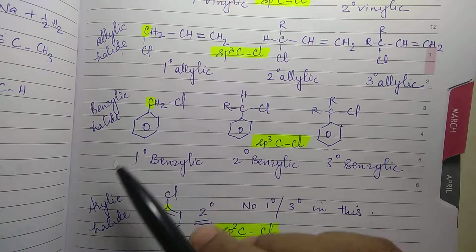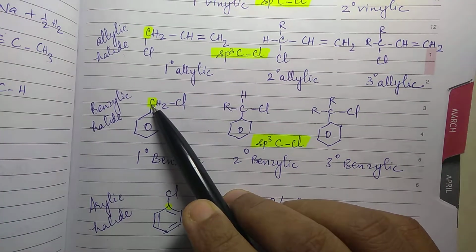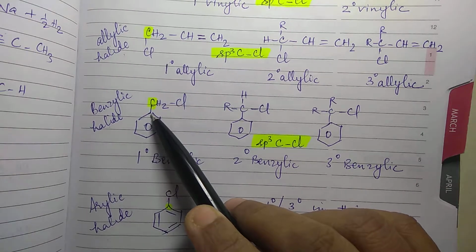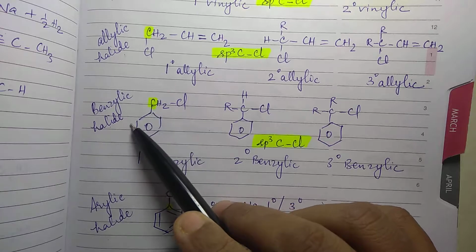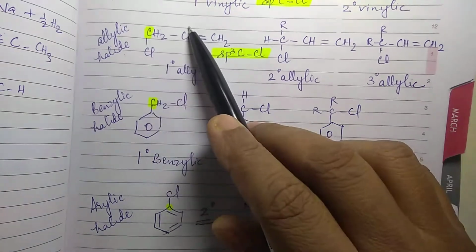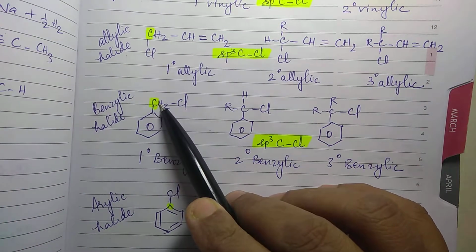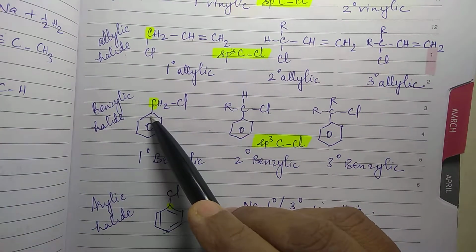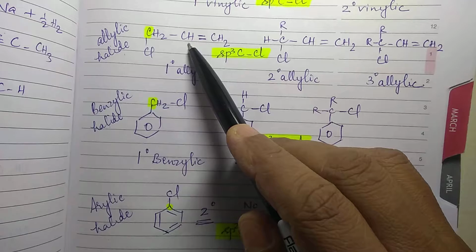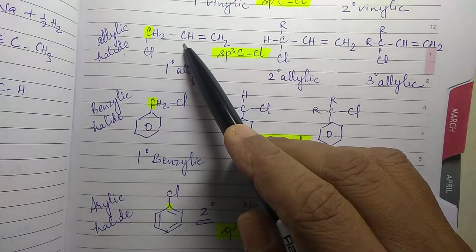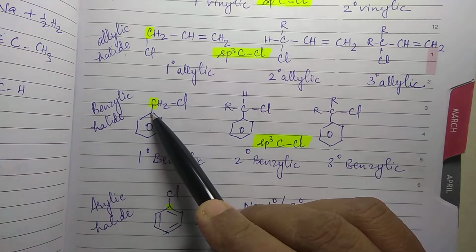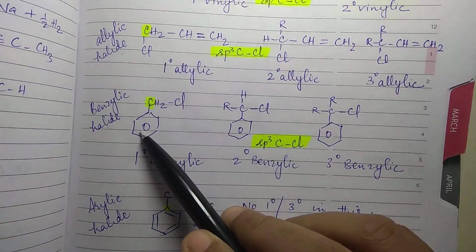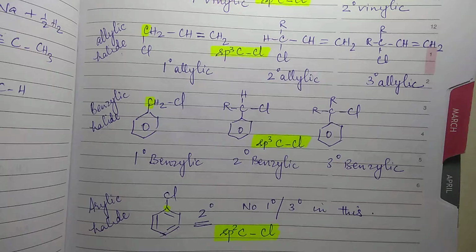Now you have benzylic halide, where the carbon holding the halogen is again sp3 hybridized, but it is attached to a double bonded carbon of the benzene ring. This is the difference between allyl and benzyl. Try to understand: this is also sp2, this is also sp2, right? But this sp2 carbon is not a part of the benzene ring, whereas this is a part of the benzene ring. So again under benzylic you have primary, secondary and tertiary.